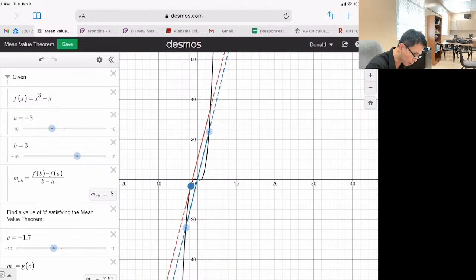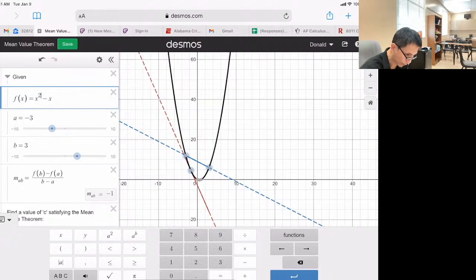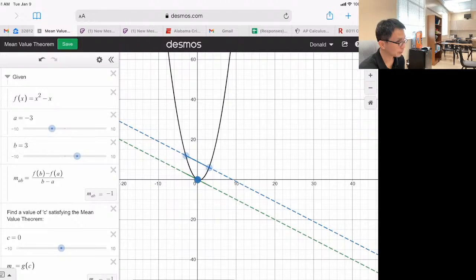Let me change the function. Maybe x squared minus x is better. So there must be one point where you see this red line. Do you see the green line? We have the same slope as the secant line. The tangent is equal to the secant. So that's why I tell students, when you talk about the mean value theorem, think about when the instantaneous rate of change is equal to the average rate of change, or think about secant slope equal to tangent slope. So they can have one place here.